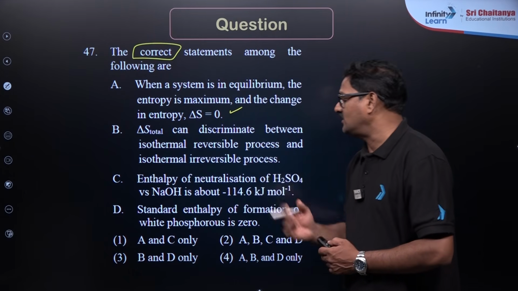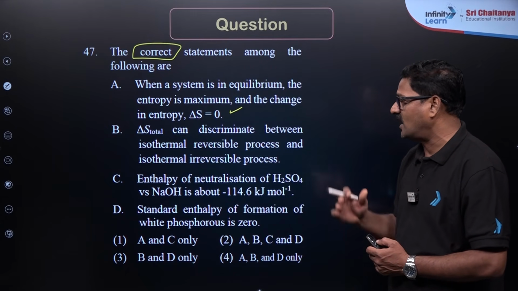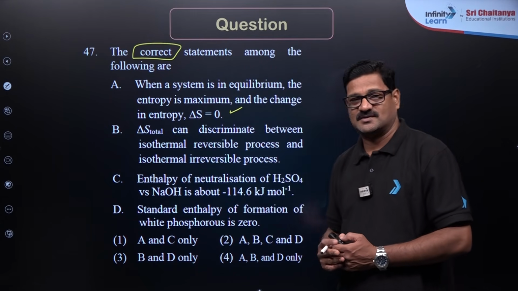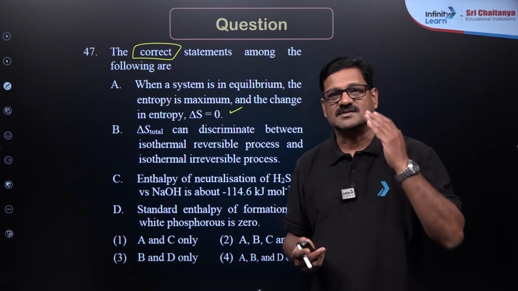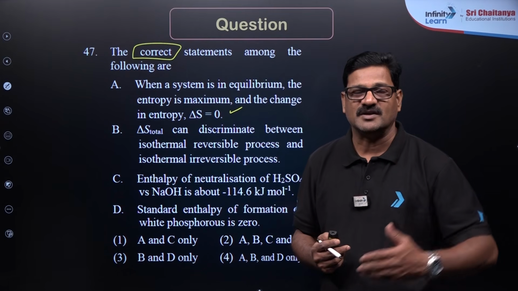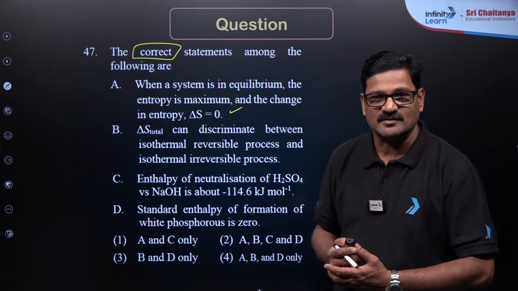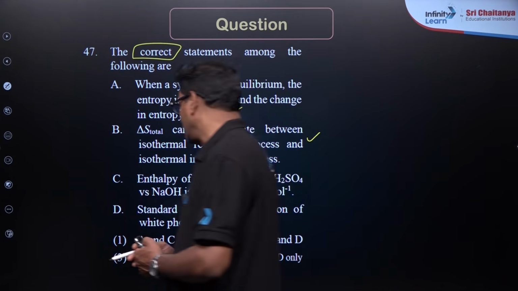Delta S total can discriminate between an isothermal reversible process and an isothermal irreversible process. Yes, delta S is going to be 0 for a reversible process, and for an irreversible process it is going to be greater than 0 according to the second law of thermodynamics. So it can be a correct statement.